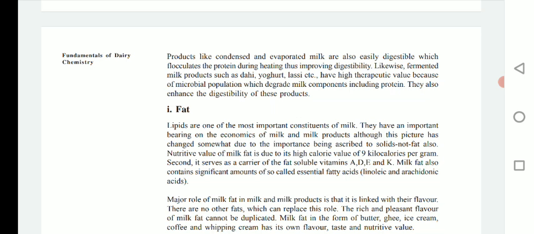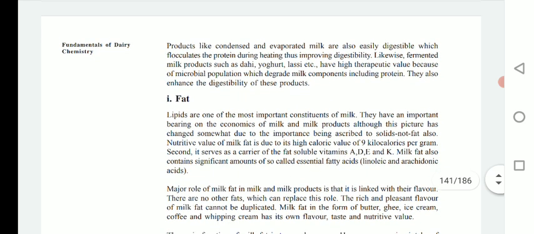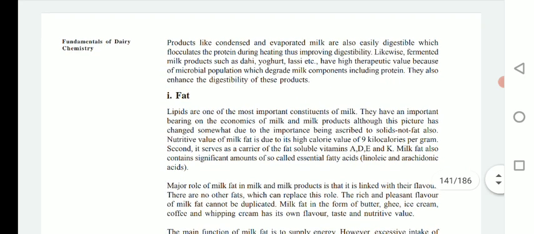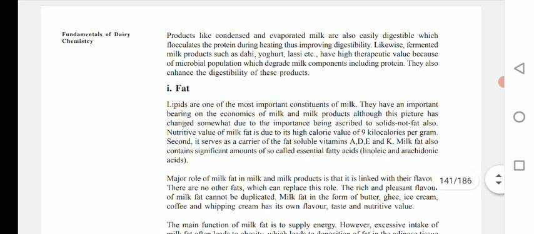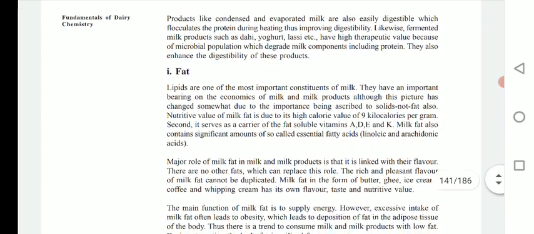Dahi, yogurt, lassi are fermented products, and besides nutrients, they have microbes known as probiotic bacteria that are essential for our body and have high therapeutic values because of the microbial population. Okay, so they also enhance the digestibility of these products.